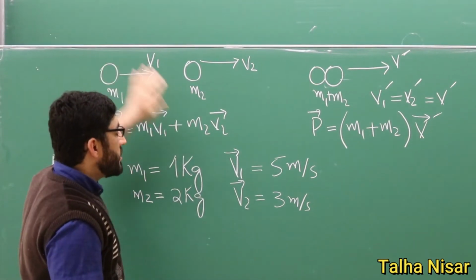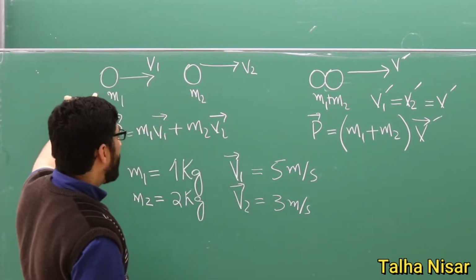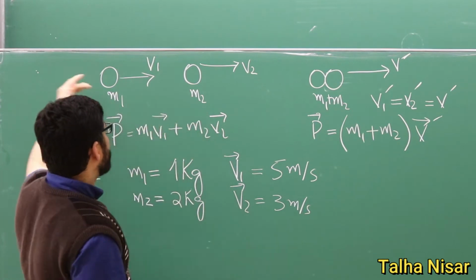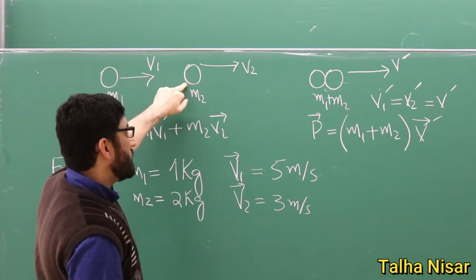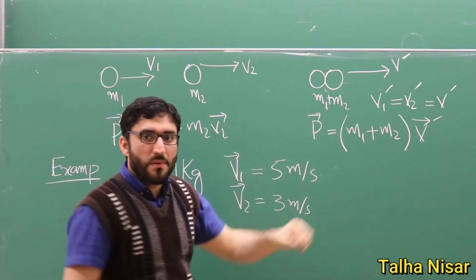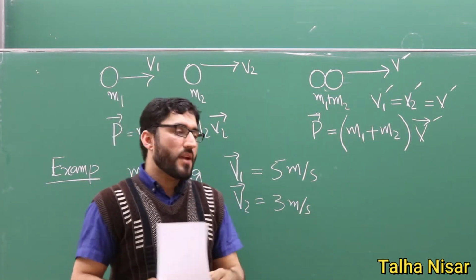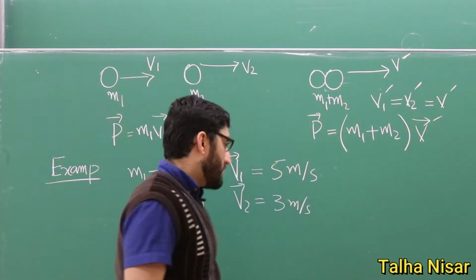What we see here is that v1 has a higher velocity than v2. So after some time they will collide with each other, but after the collision they will stick together.